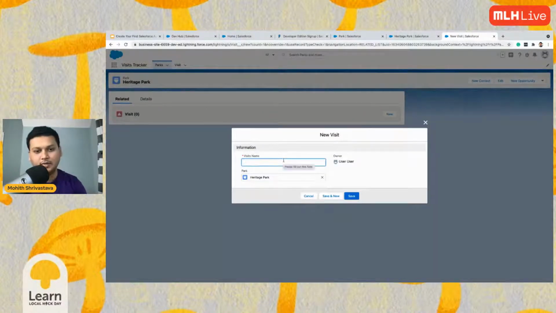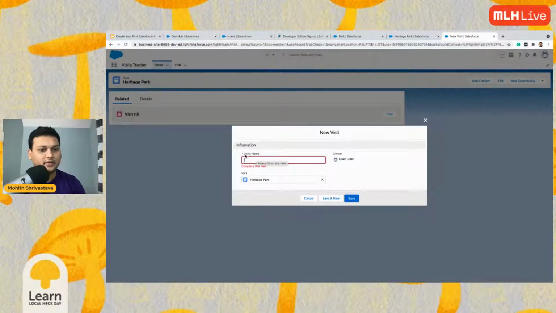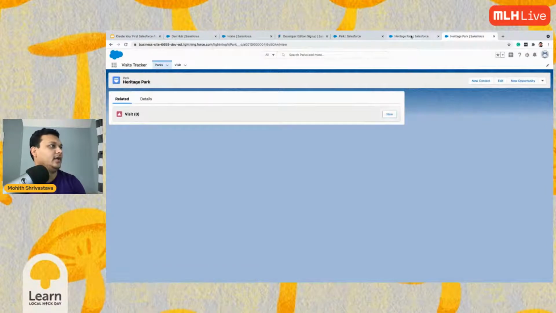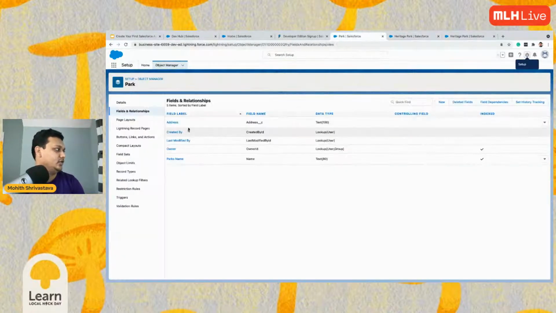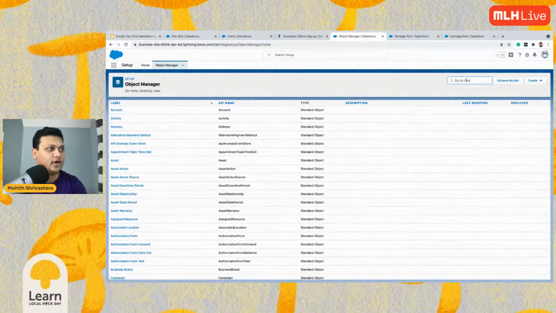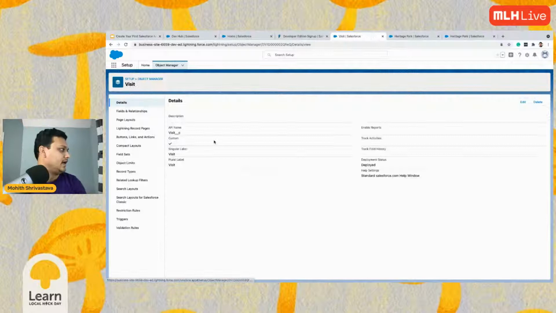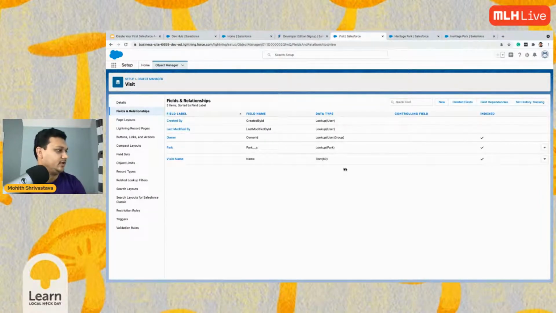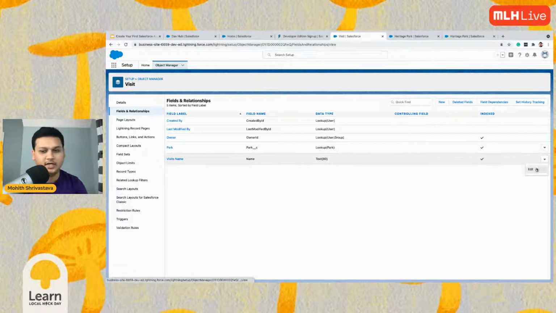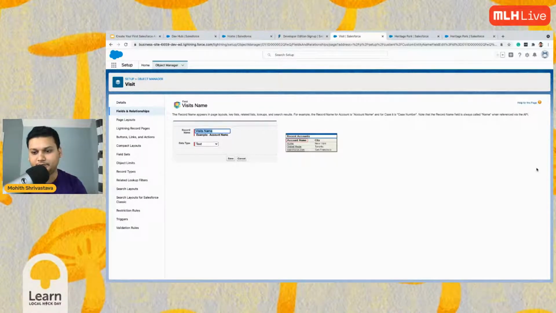Now for this park, if I have to take the visits, I'm going to say this, right? So visit name. Now here, most of the time we don't want the name, right? It could be a number as well. So let's actually change that back to number. We can do that in the object manager. We'll auto number it. So we'll go back to the visits, click on that, and then go back to fields and relations. Let's change this text field from text to auto number.